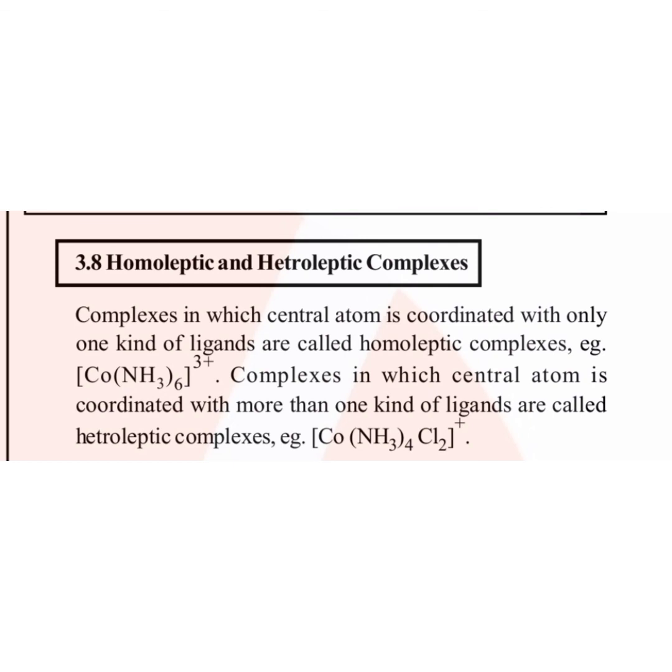Complexes in which the central metal atom is coordinated with only one kind of ligands are called homoleptic complexes, whereas the complexes in which the central metal atom is bonded with more than one kind of ligands are called heteroleptic complexes.